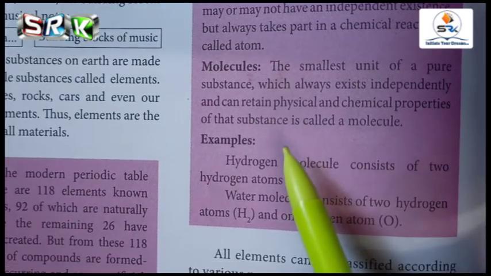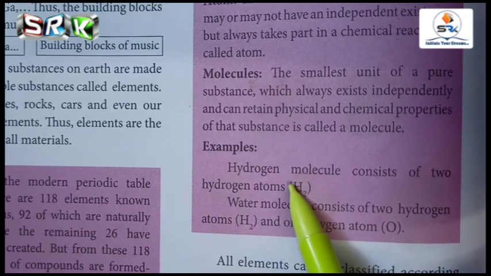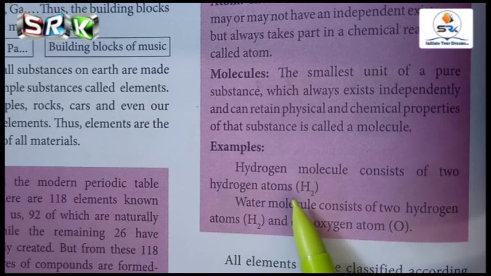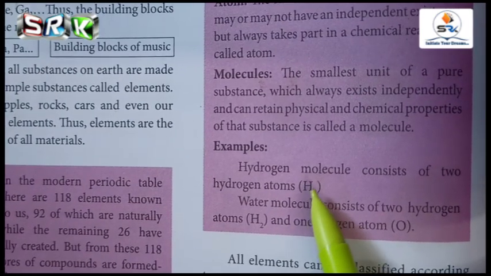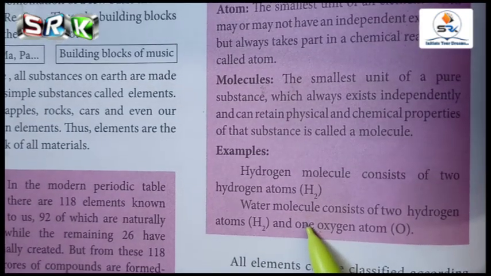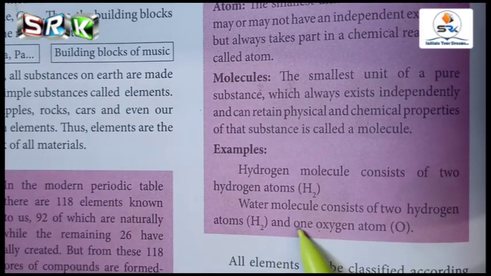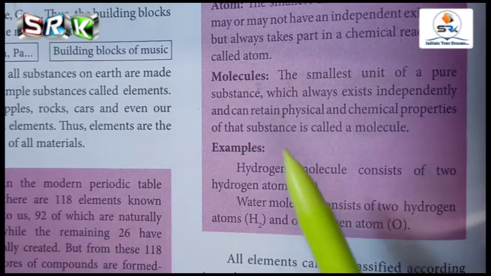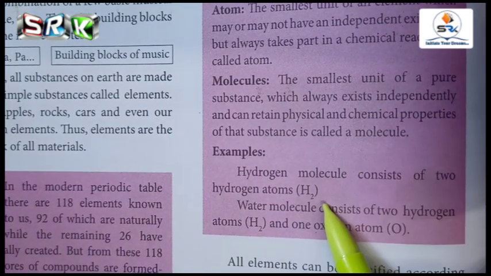Okay, so examples for molecules are given here. A hydrogen molecule consists of two hydrogen atoms, that is H2. For a water molecule, what is the formula? H2O. So how many hydrogen atoms are present? Two hydrogen atoms and one oxygen atom are present. So these examples are given for molecules.